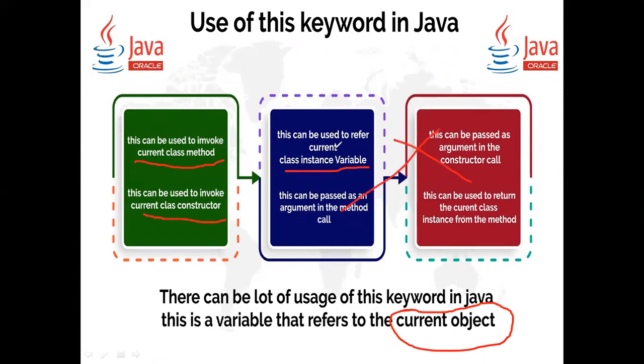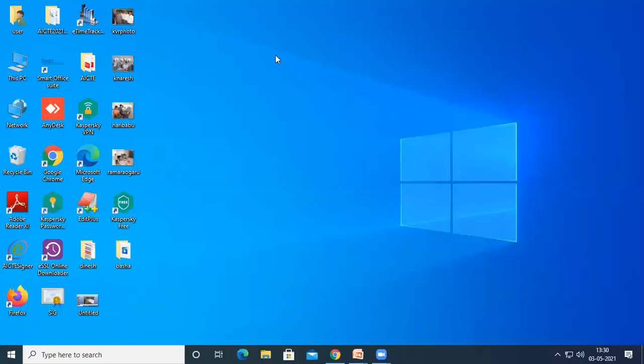These are the 3 main uses of this keyword. So let us see one program on this, and later we can move to the other uses of this keyword.